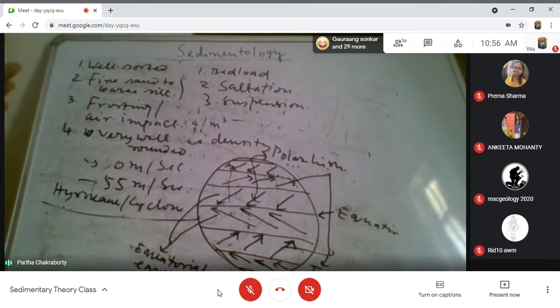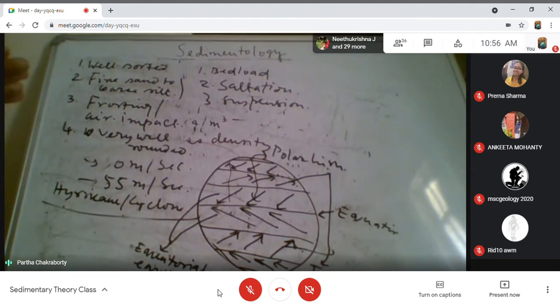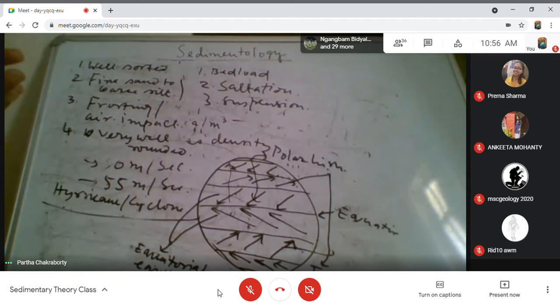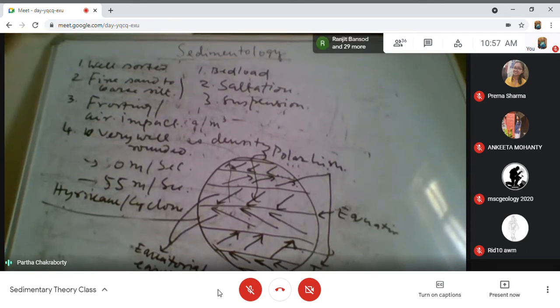So one grain comes in contact with the other grain with high impact, and that impact actually splits the grain. These signatures of impact from one grain onto the other are very well picked up when the aeolian sediments are seen under a scanning electron microscope.